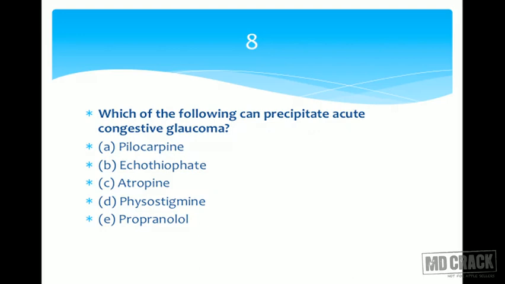Question number 8. Which of the following can precipitate acute congestive glaucoma? A drug which is likely to raise the intraocular pressure and likely to precipitate acute congestive glaucoma: pilocarpine, icothiopate, atropine, physostigmine, and propranolol. You have 5 options here. Look at the options. Pilocarpine, is it a cholinergic drug? Is it used for glaucoma? Yes, it's a cholinergic drug used for glaucoma, decreases intraocular pressure. Icothiopate is from the anticholinesterase agents, so it's again going to be like acetylcholine, so it's going to decrease the intraocular pressure. So this cannot be the answer.